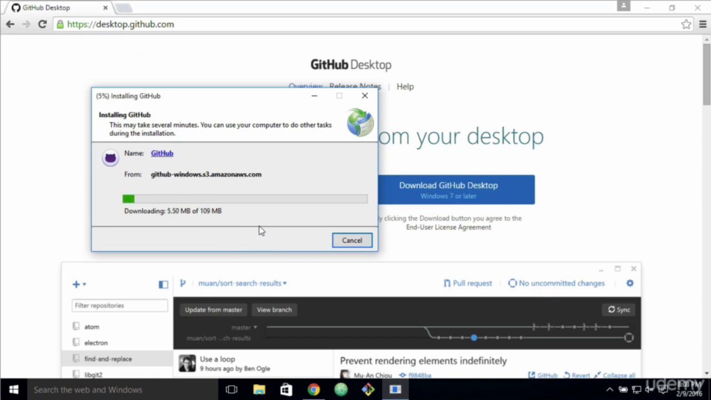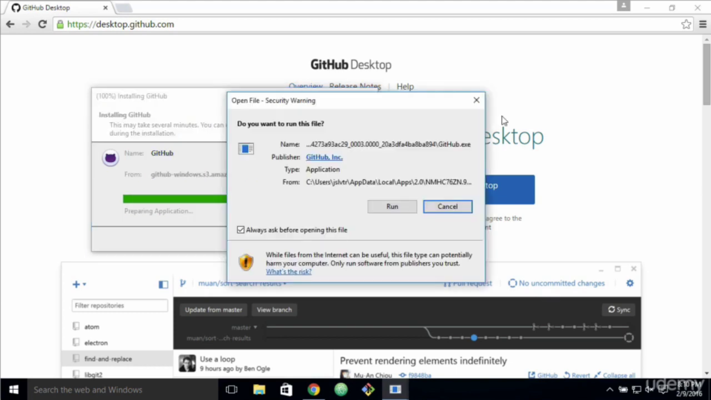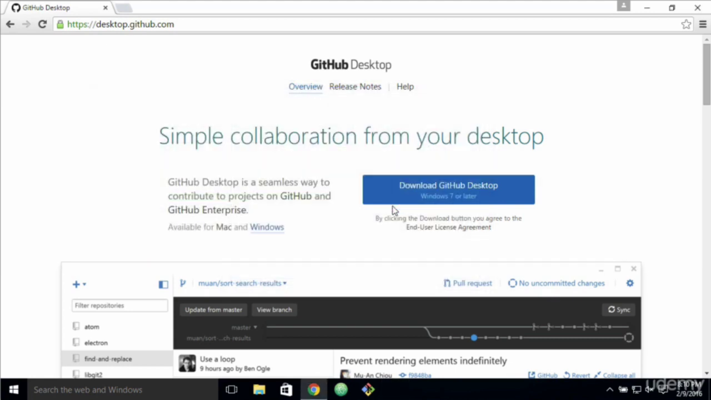So I'm just going to pause real quick while this completes, and then we'll continue the installation. Once it is downloaded, it will prompt you to install, so we can just press run, and that will start the installer.